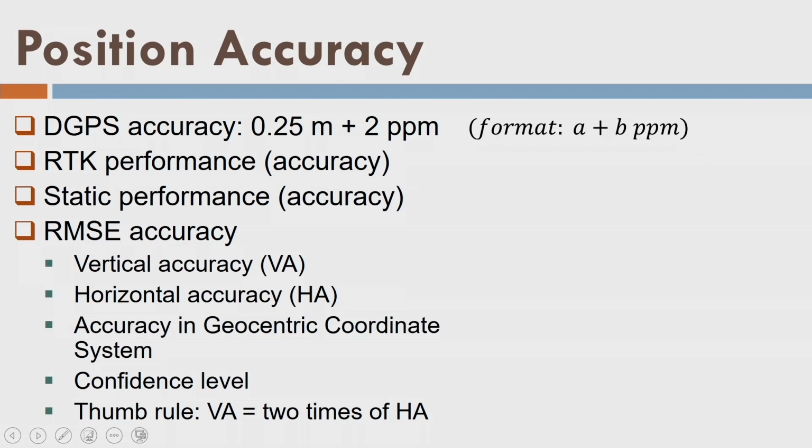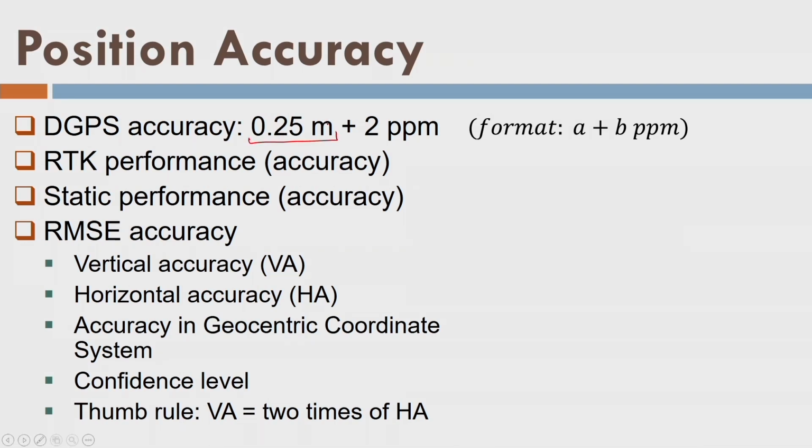Next, DGPS accuracy. What is that? If we use the code based approach with DGPS, that is differential global positioning system, that means I have a rover and I have a base. I am processing the data of the two, but I am calculating the position of the rover, say this pen, with respect to a base which is fixed in location, and the rover is moving all around within some range, 30 kilometers or whatever is specified by the manufacturer of the GPS receiver. So this accuracy in the code based DGPS mode is around 0.25 meter.